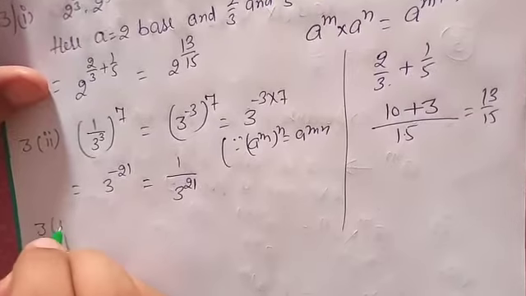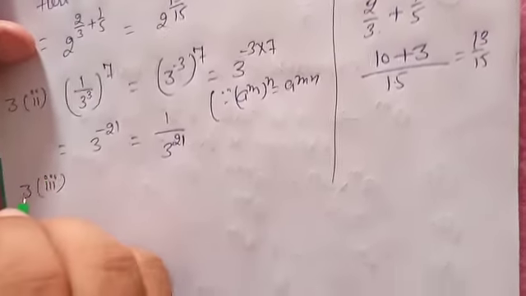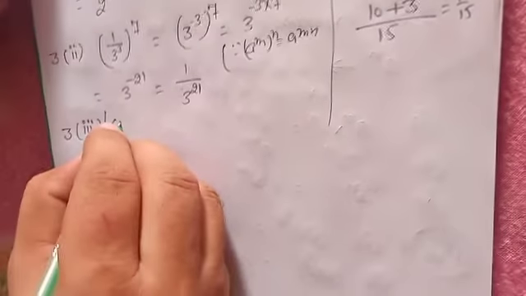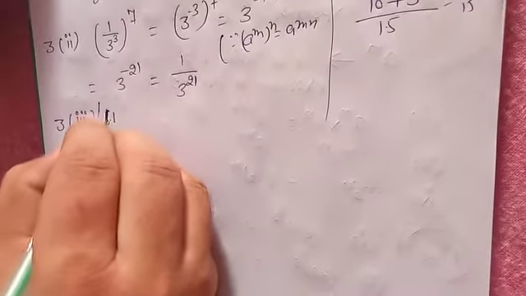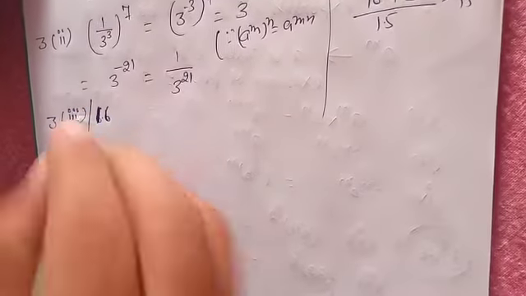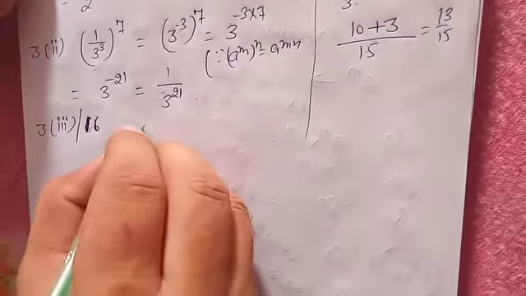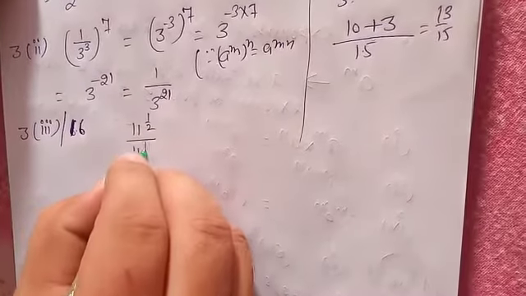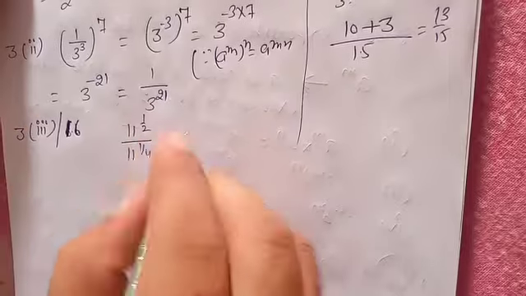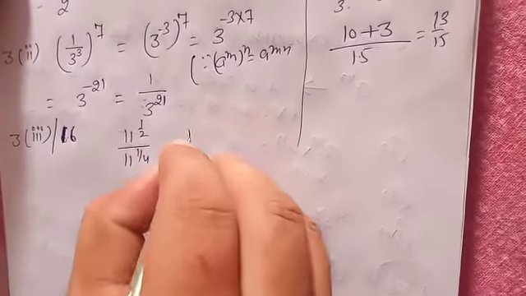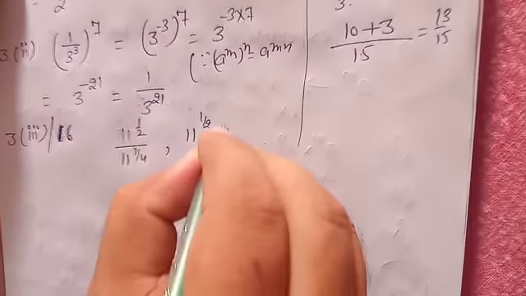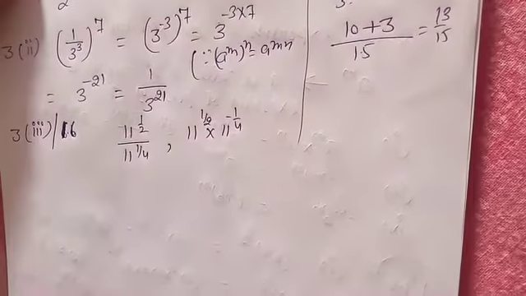Third question, third part, exercise 1.6, sorry: 11 power 1 by 2 divided by 11 power 1 by 4. Look, both bases are the same, so you can write 11 power 1 by 2 into 11 power minus 1 by 4.